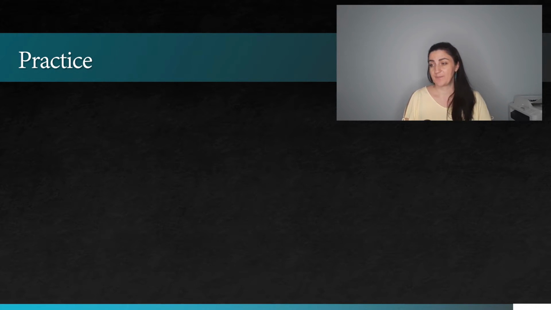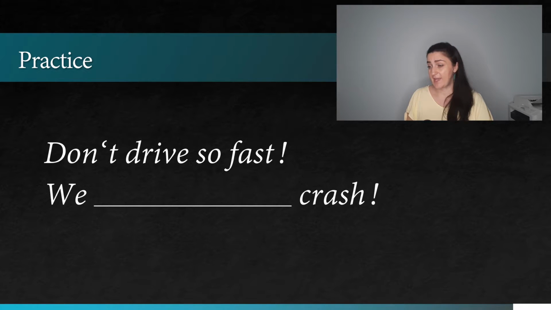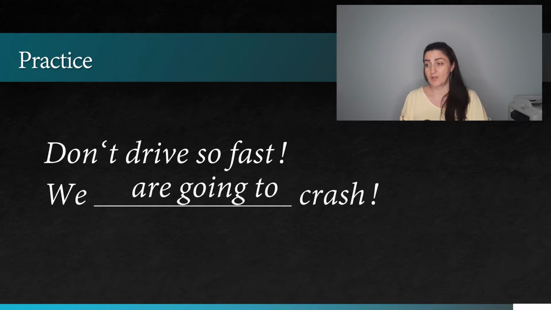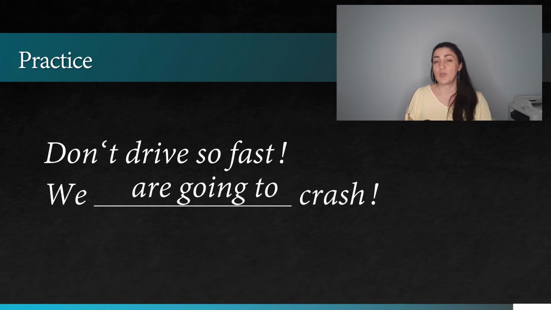Next example, don't drive so fast, we will crash, or we are going to crash. Of course, we are going to crash because this is happening right now, and on the basis of the present situation, of the present experience, we can make a prediction for the future.